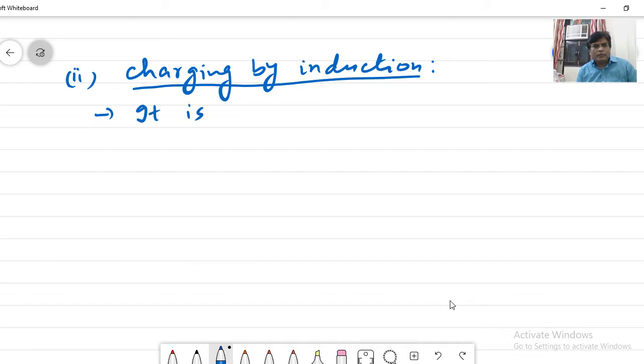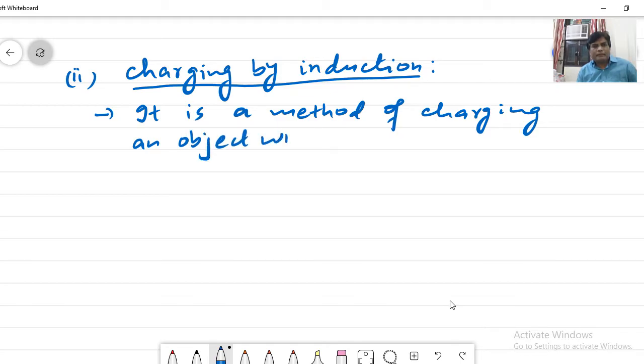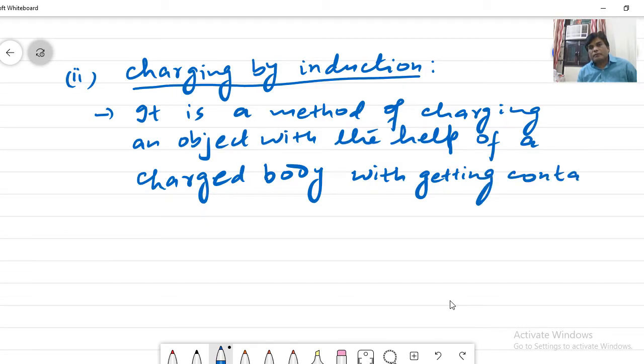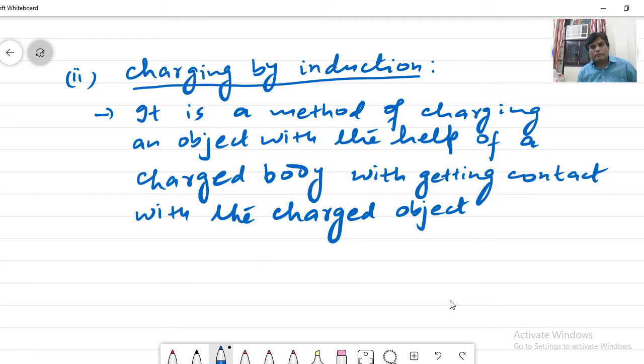It is a method of charging an object with the help of a charged body without getting in contact with the charged object, right?